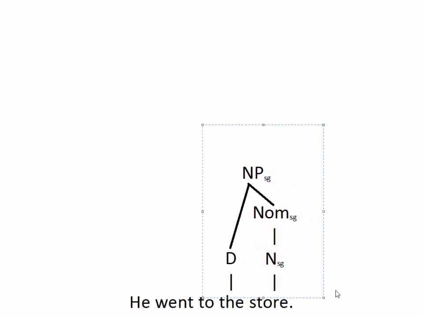So let's start with a simple example, something like "he went to the store." So here we've got the prepositional phrase "to the store." This is a verb of motion, so we know that the prepositional phrase is going to be a complement of the verb. Okay? The prepositional phrase, as is most common, has a noun phrase object, so we have that. Okay, then we'll have the preposition there. And then we'll combine these two things together to make the prepositional phrase "to the store." Okay, so the preposition plus the noun phrase. All right, then it's going to be a complement of the verb.